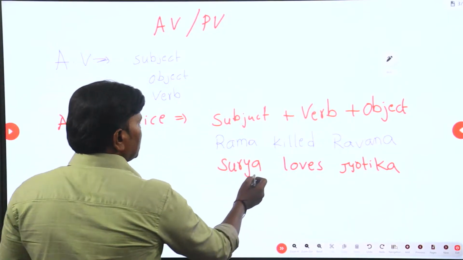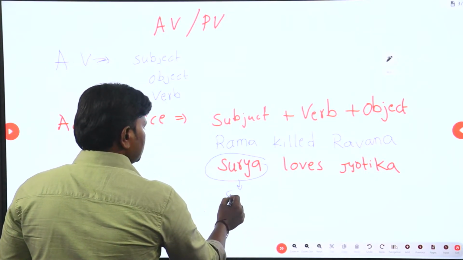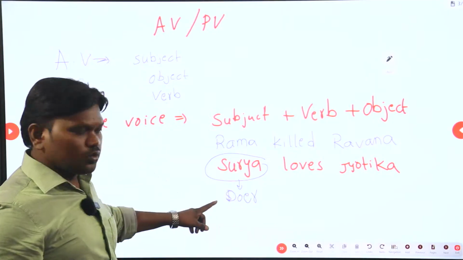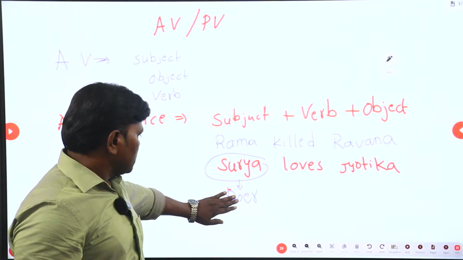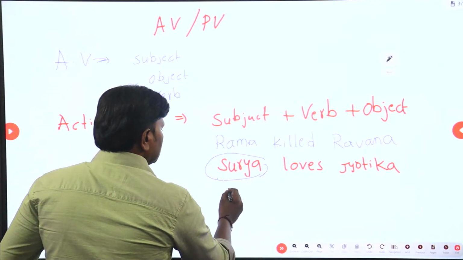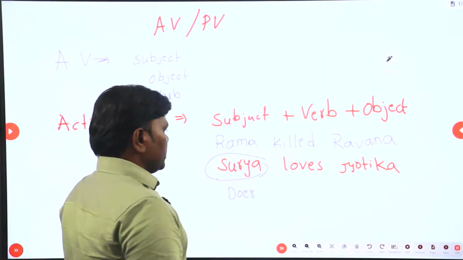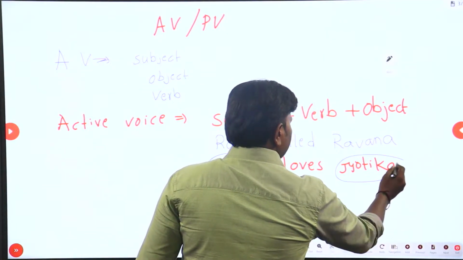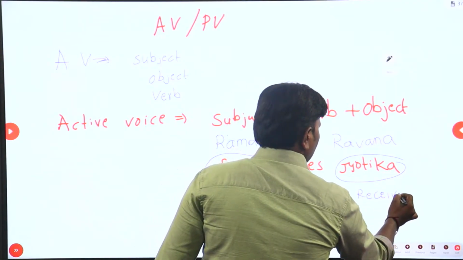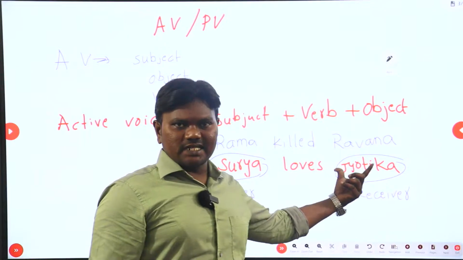You may simply call in one word, Surya is subject, or say the doer. Okay? Look at this, Surya is doer of the task. You get my point? And Jyotika is receiver. He is doing an action, she is receiving that action.